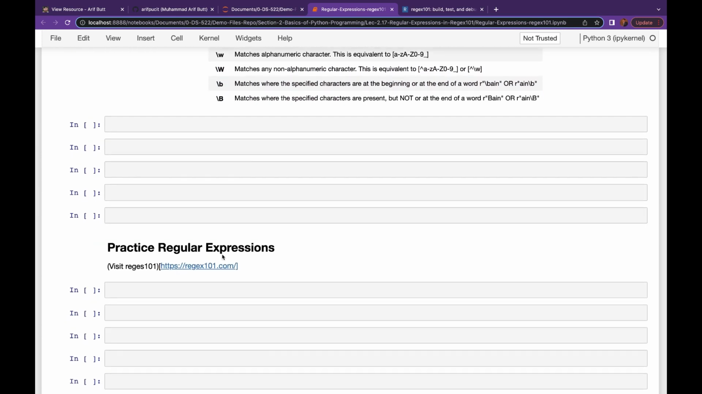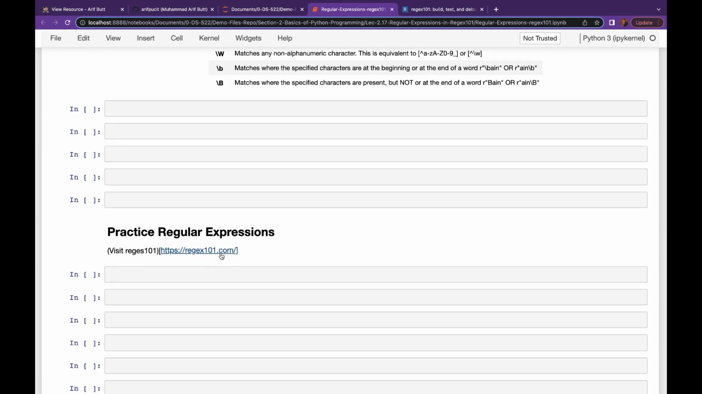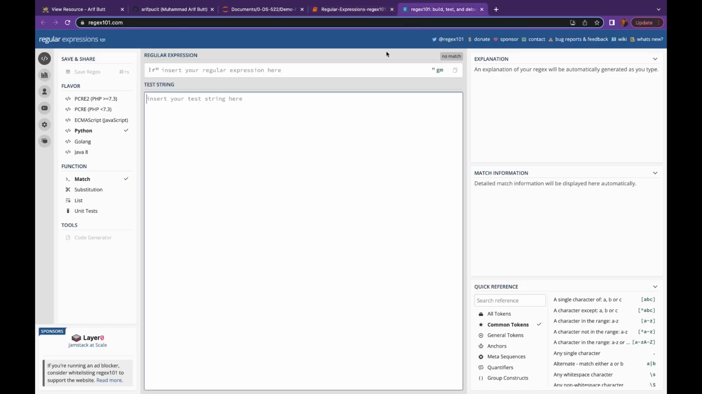Okay, enough of theory. Let's click this link, regex101.com, and move on to this tool and get our hands dirty by practically doing all this. So this is the interface of the Regex 101 tool. For the time being, these are the two text boxes which are of our interest.